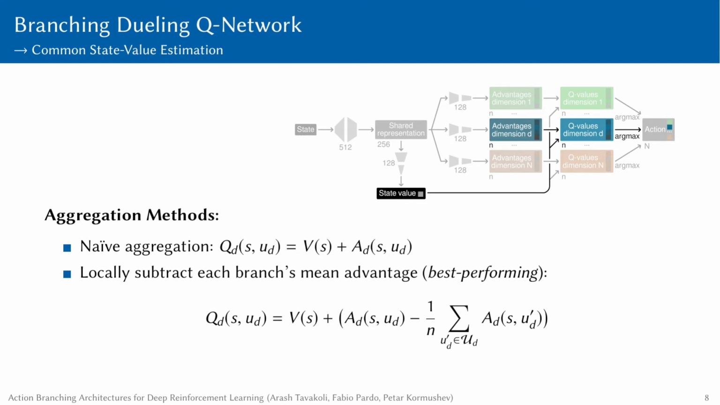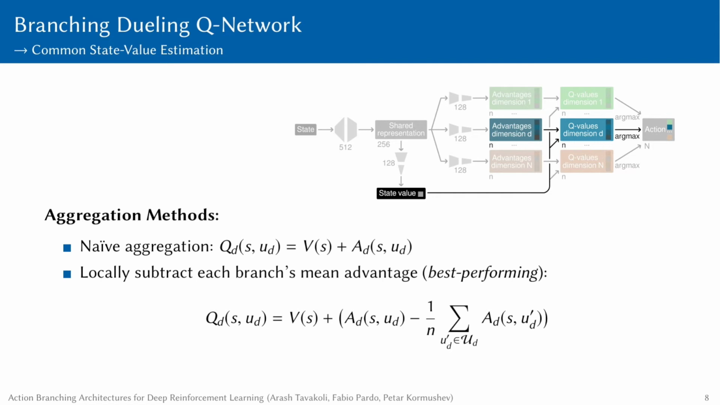To produce an estimate of the Q value of each sub-action U sub D, the advantage of the sub-action U sub D needs to be aggregated with the common state value V of S. Most simply, this can be done by adding the state value V of S to the advantage of each sub-action.